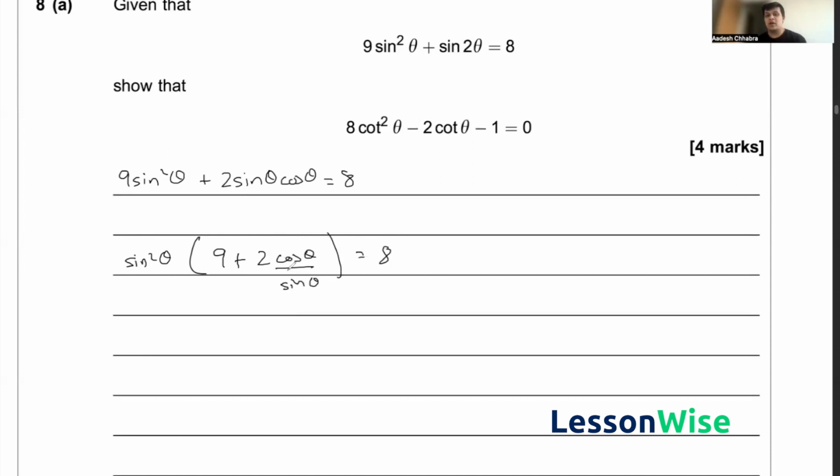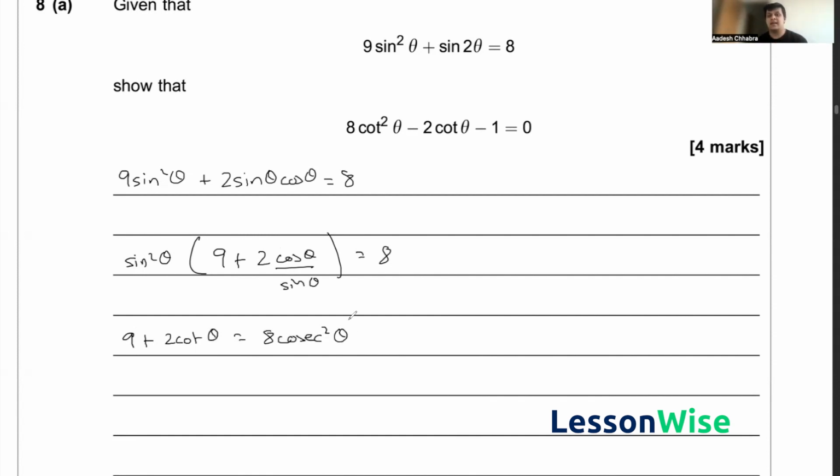Now, we know that cot is indeed cos theta upon sine theta, and also when I move this sine squared theta over to the other hand side, this would become 1 upon sine squared theta, which is just cosec squared theta. So I can go ahead and simplify this equation even further. Essentially, I will get 9 plus 2 cot theta would be equal to 8 cosec squared theta.